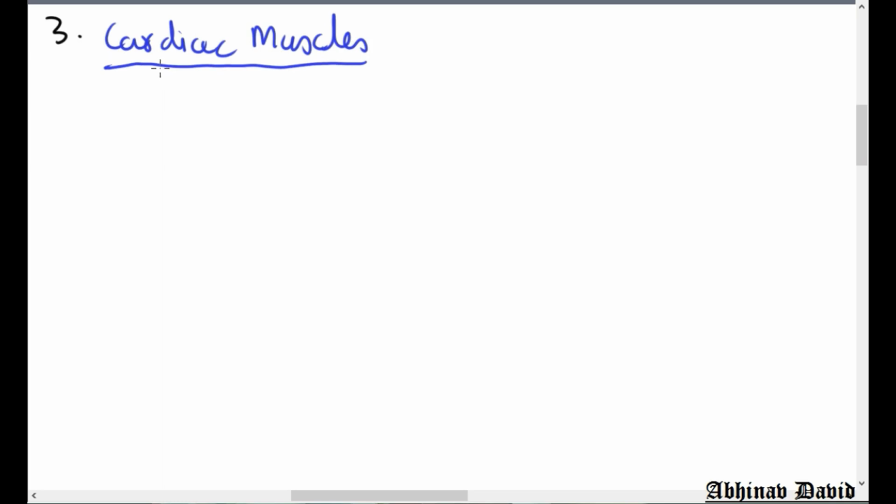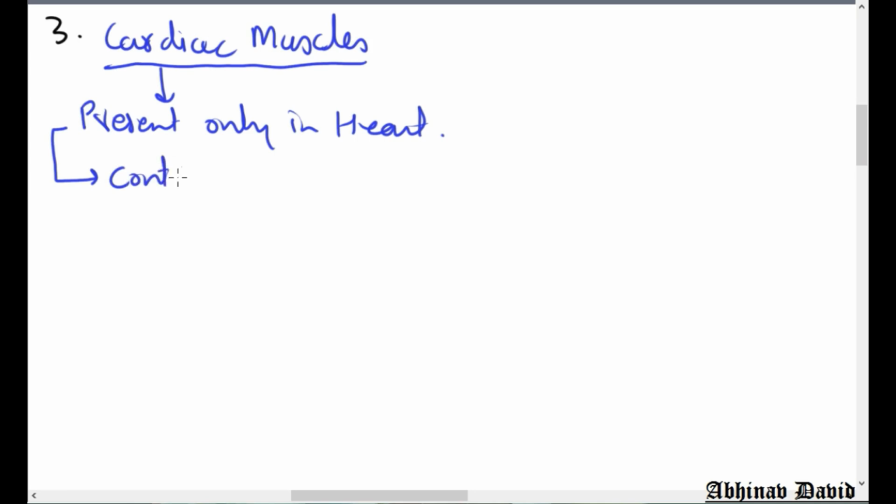Now cardiac muscles are the muscles which are present only in the heart. So remember that. They are present only in the heart, not anywhere else. Every muscle contracts and relaxes, but the special property of the cardiac muscle is that they contract and relax rhythmically throughout life.